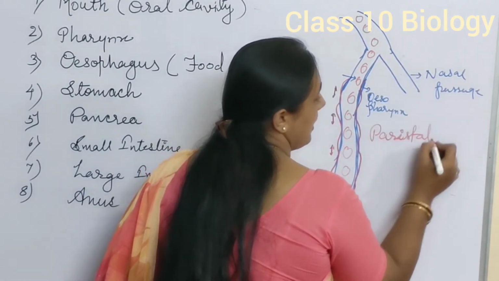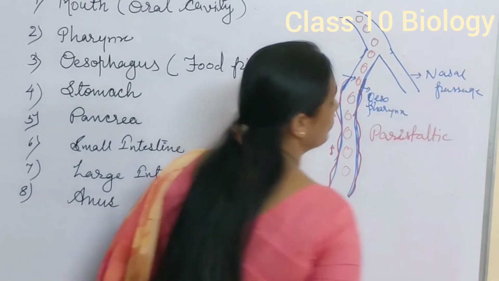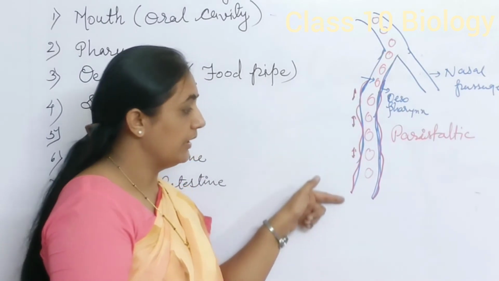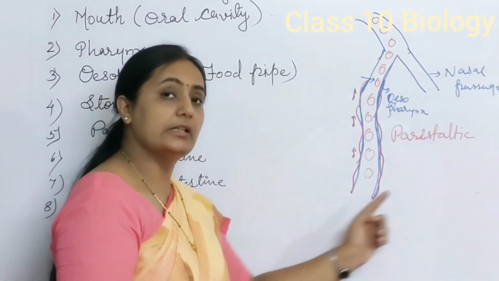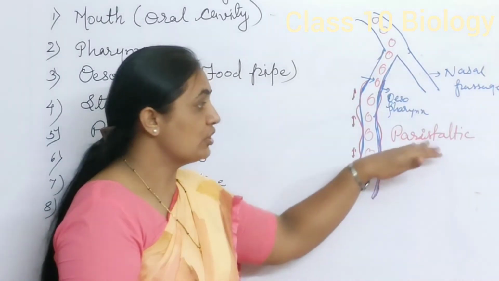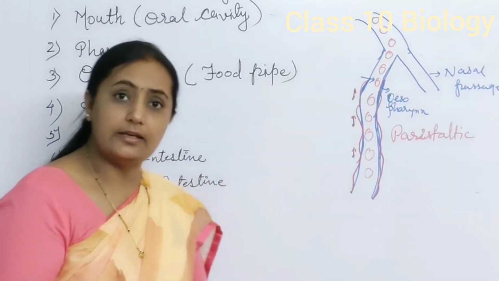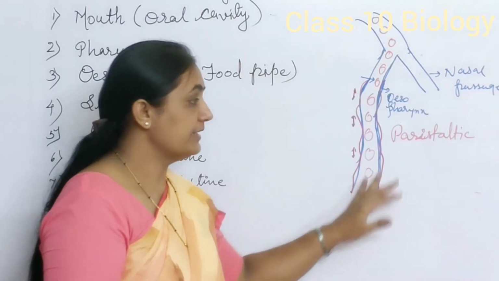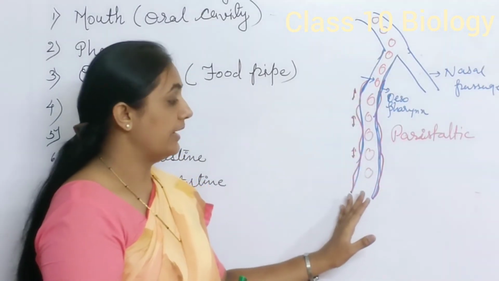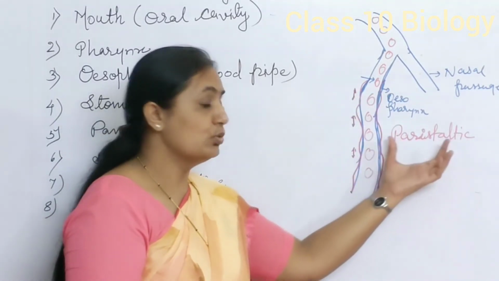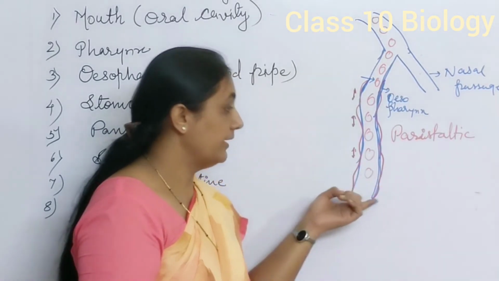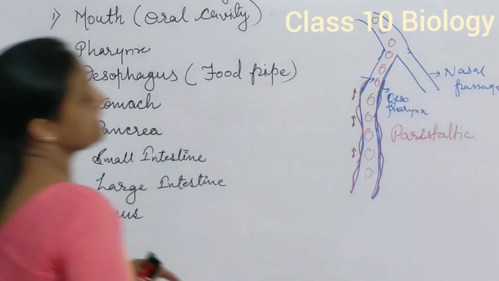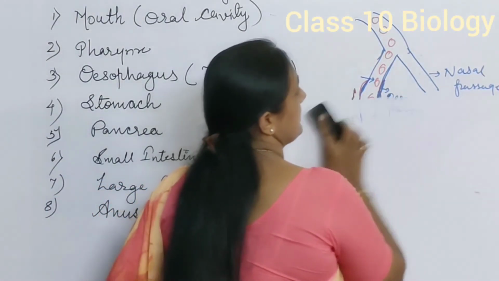It is called peristaltic movement, which helps food to roll down and go into the stomach. Because of peristaltic movement only, food comes into the stomach. From the pharynx it comes into the esophagus, and this movement carried out by the esophagus brings the food into the stomach. Now further we will see the function of the stomach.